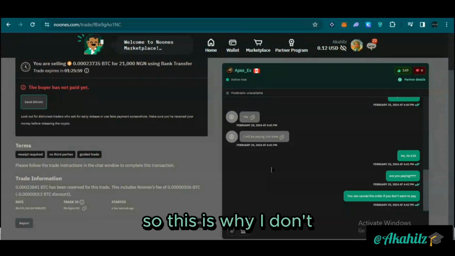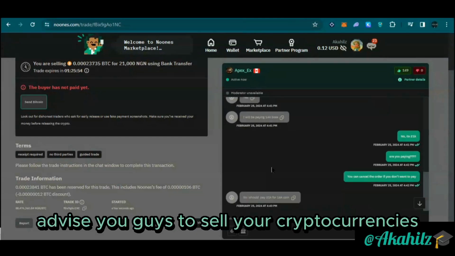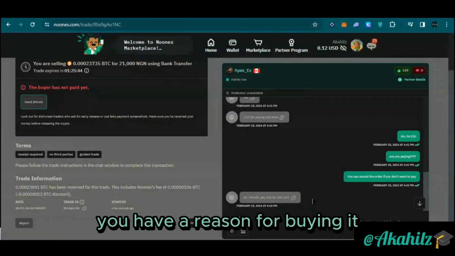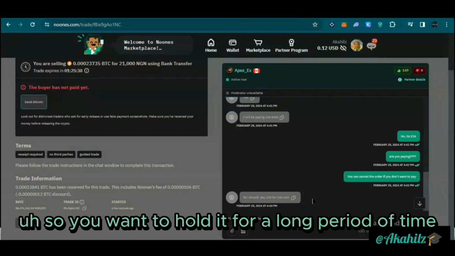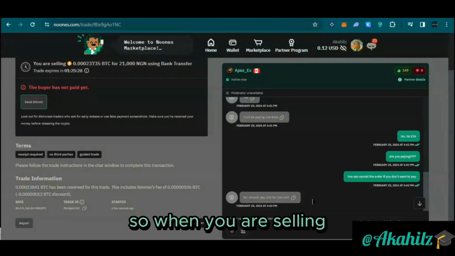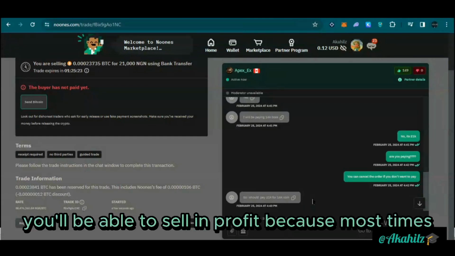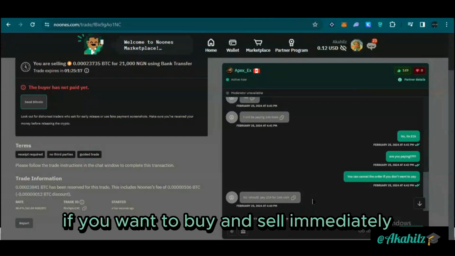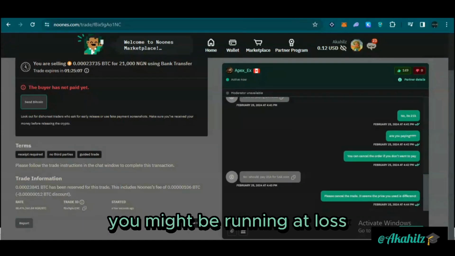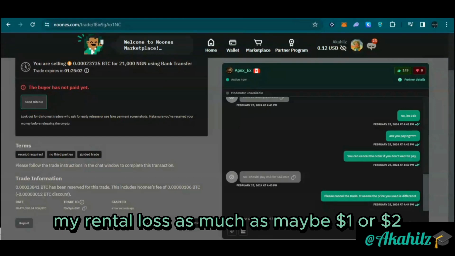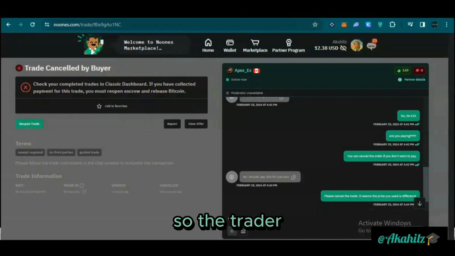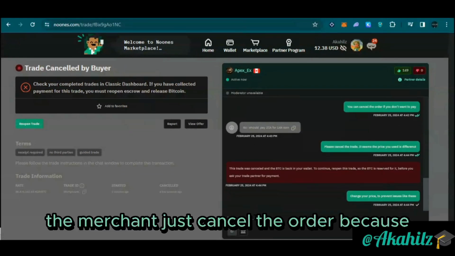So this is why I don't advise you guys to sell your cryptocurrencies. If you're buying crypto, you want to make sure that you have a reason for buying it. So you want to hold it for a long period of time, or if it's pumping, so when you are selling you will be able to sell in profit. Because most times if you want to buy and sell immediately, there are chances that if you don't do it well, you might run at a loss, maybe as much as $1 or $2. But there's also opportunity.